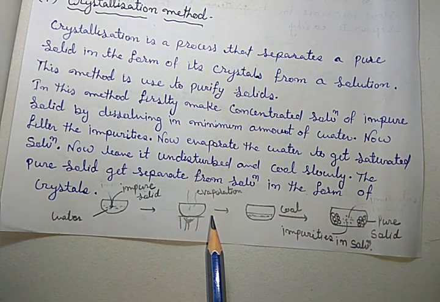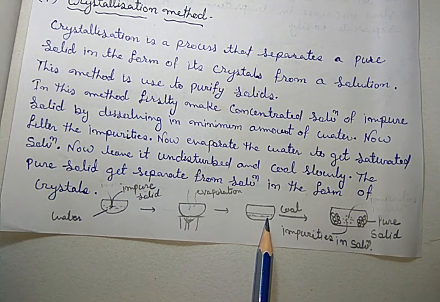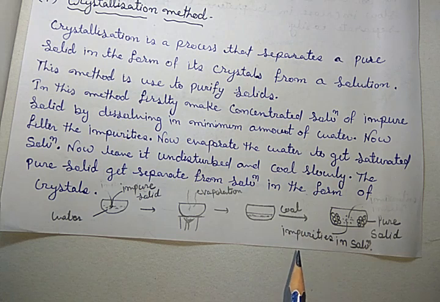Now, leave this solution to cool down slowly, and leave it undisturbed. As you know, when the temperature decreases, the solubility of salt also decreases.